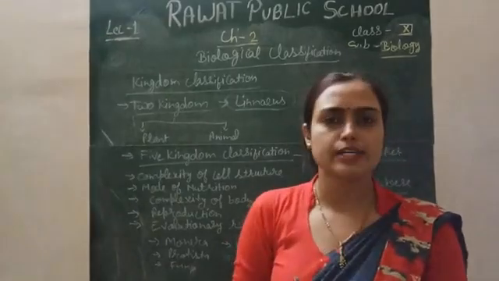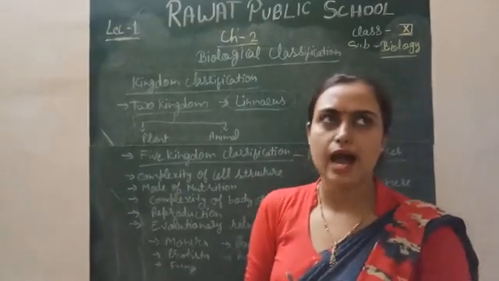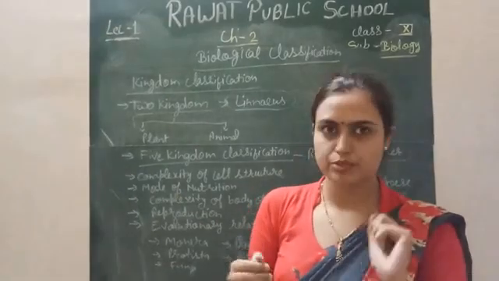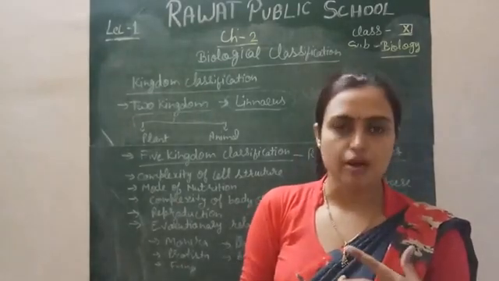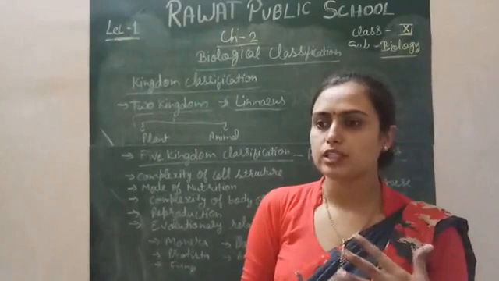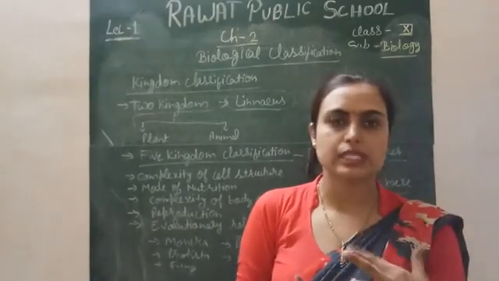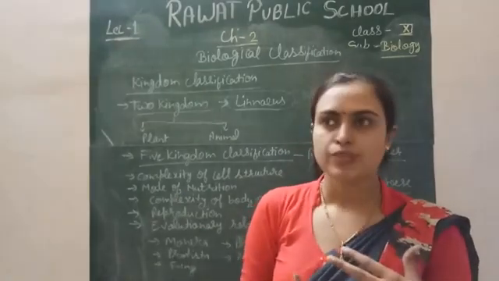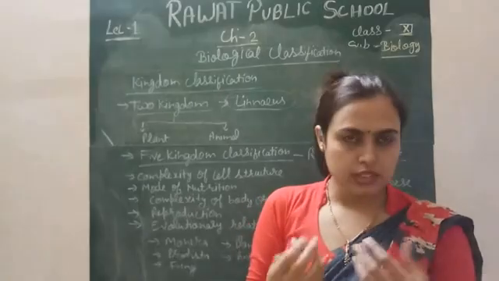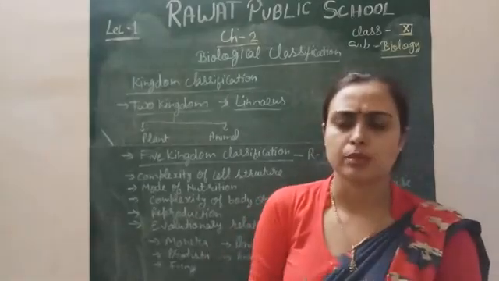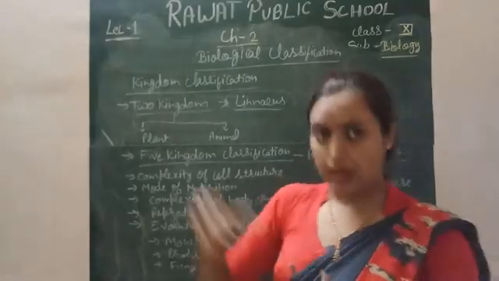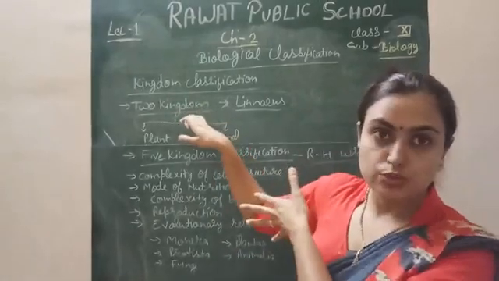One more demerit of the two kingdom classification is that there are some exceptions. For example, slime mold, which is a fungus, Euglena, which is a protista, and the archaebacteria, which are present in the Monera. We can't say whether these living organisms are plants or animals at this stage of the two kingdom classification.